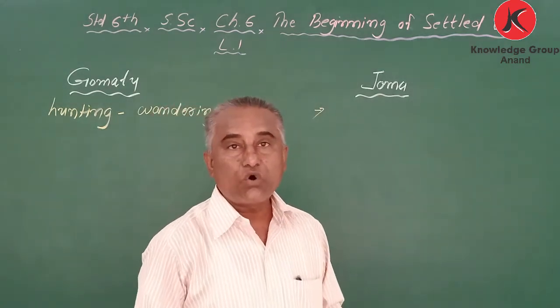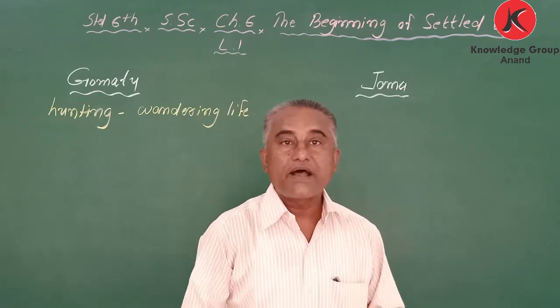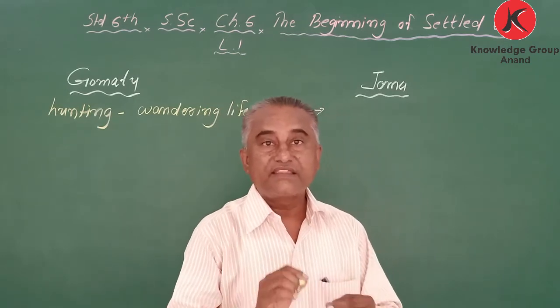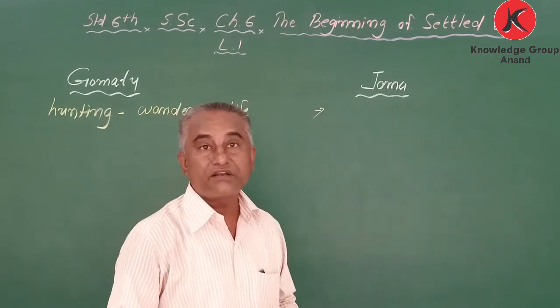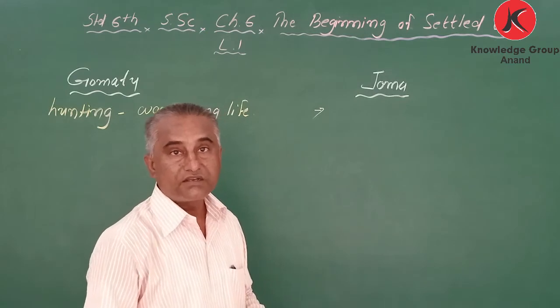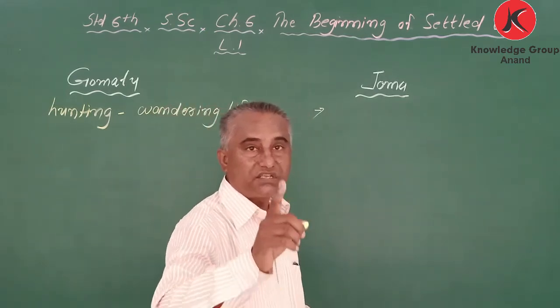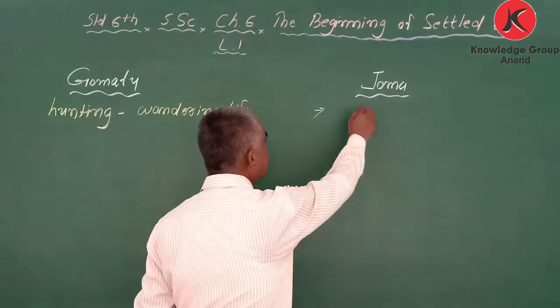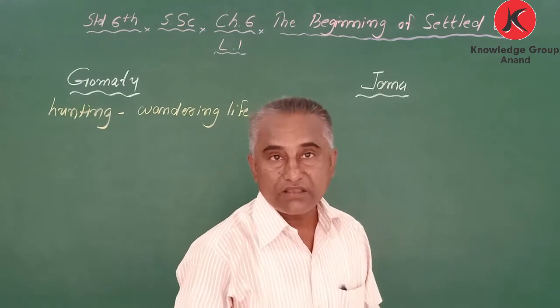outside the hut, she was warming food by keeping wood and fire. In the fourth chapter we learned about the discovery of fire. Here the picture shows they had knowledge about fire.